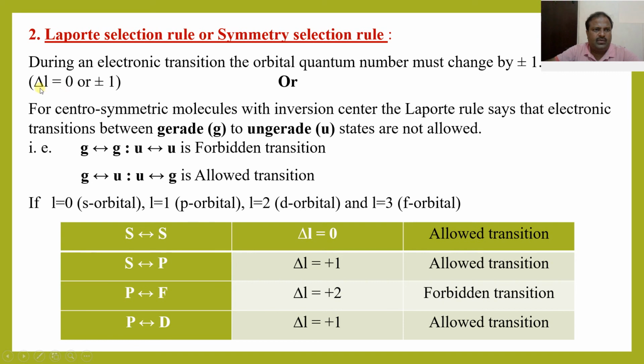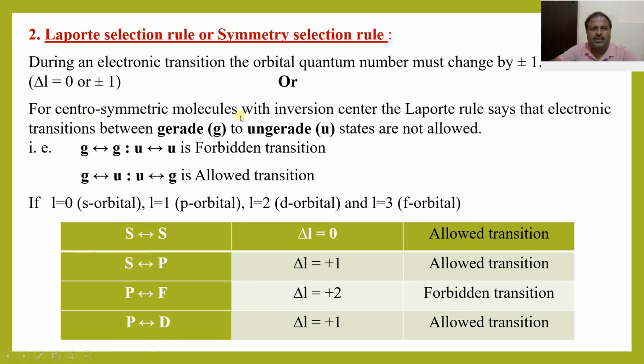Here for the orbital quantum number, delta L is equal to 0 or plus or minus 1. Then only they are allowed transitions, otherwise they are forbidden transitions according to the Laporte selection rule.